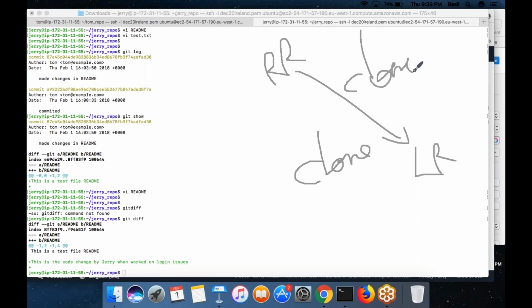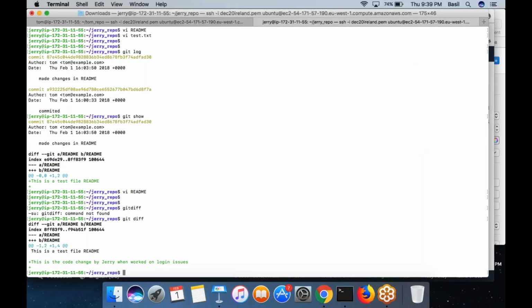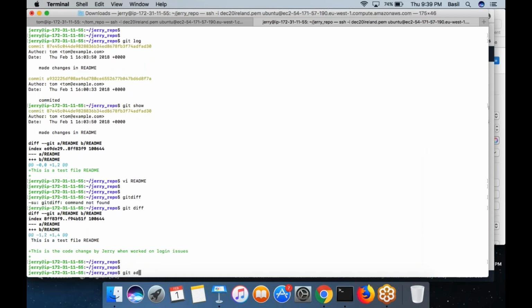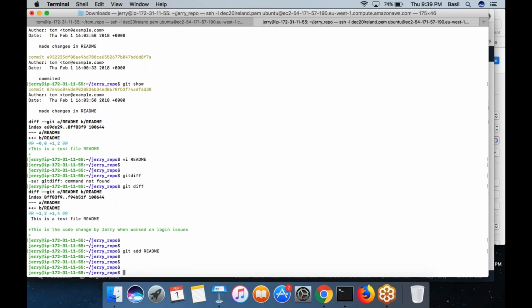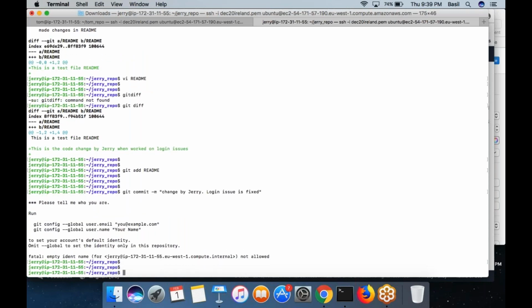But in the case of Tom, let's say now Jerry is going to do some modification. He modified the README file. Now he is going to do a commit. He will add the file README, right? The file needs to be added before it can be committed. So now I am going to do the commit into the Git repository. I'm mentioning the message: change by Jerry. Login issue is fixed. So some comment Jerry has added.